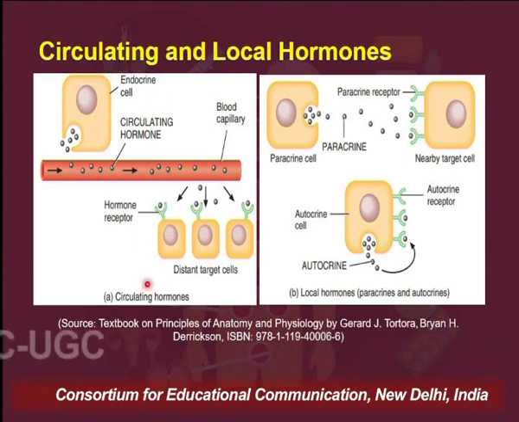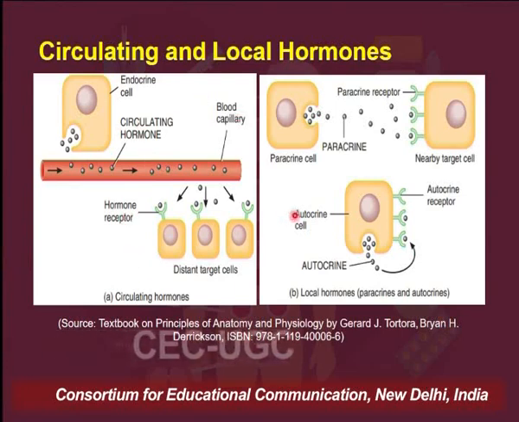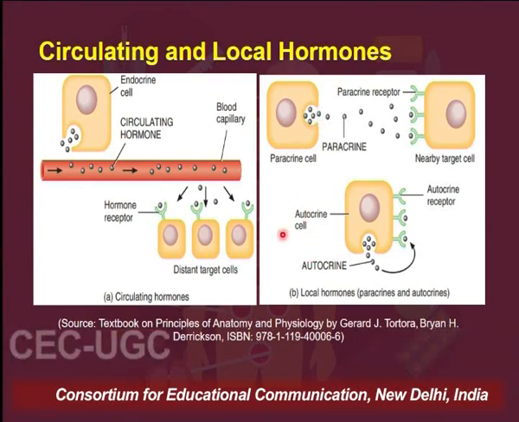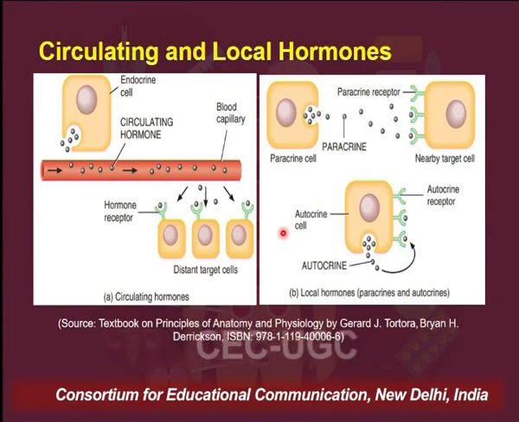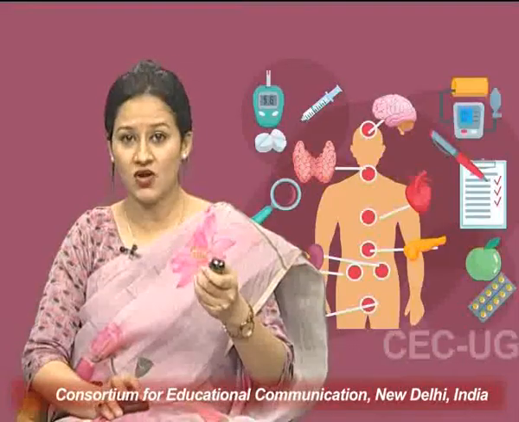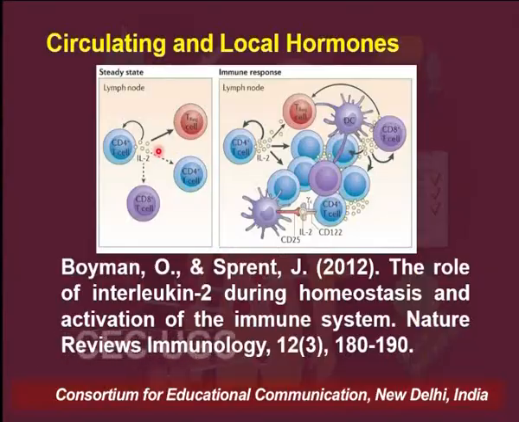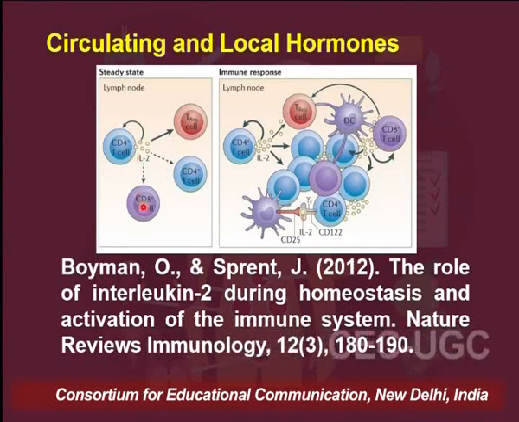Other than these circulating hormones, we now know that hormones may act in a paracrine manner also, and even in an autocrine manner. The hormone need not be secreted in the blood. Let us take an example of a paracrine or an autocrine hormone. In this figure you can observe that there is a cell which is producing interleukin 2. Now this interleukin 2 is acting on the adjacent cells. That means a paracrine mode of action.